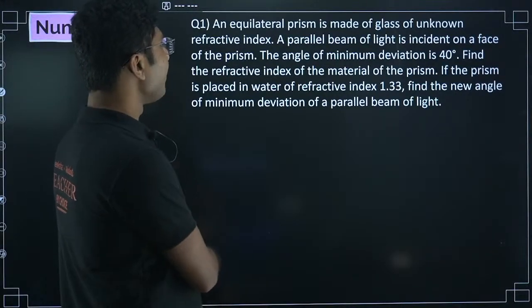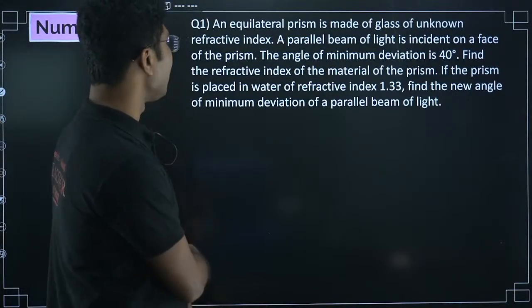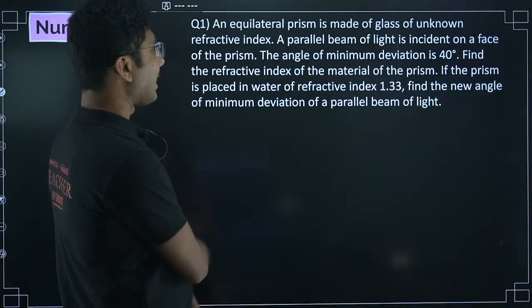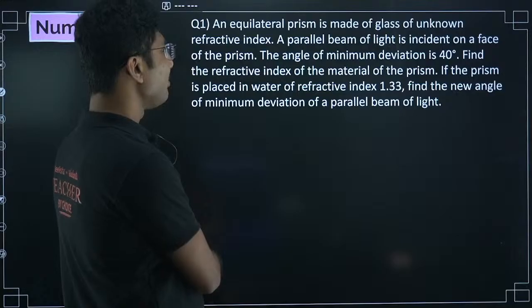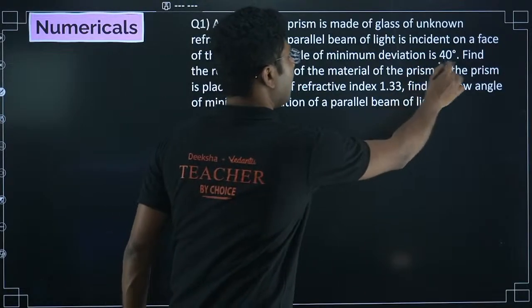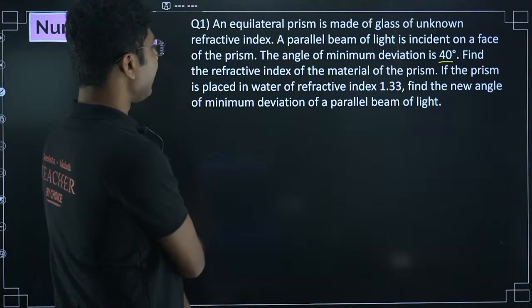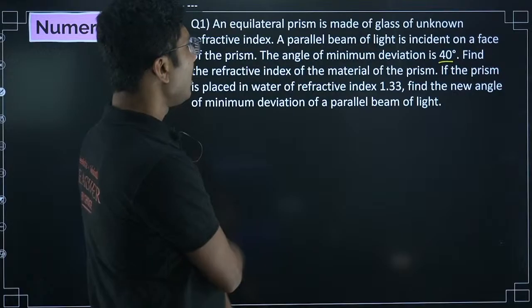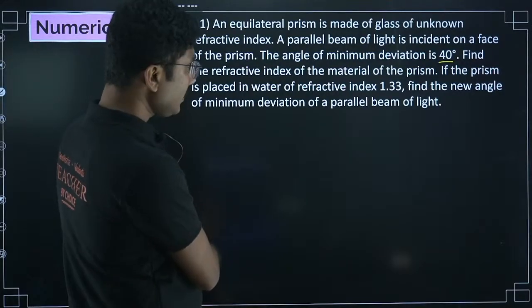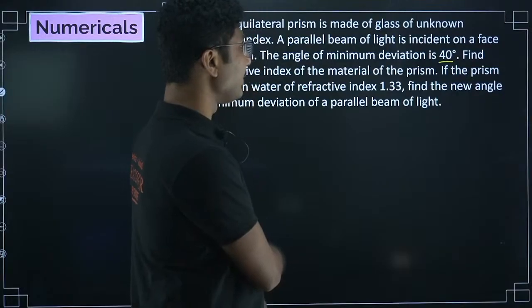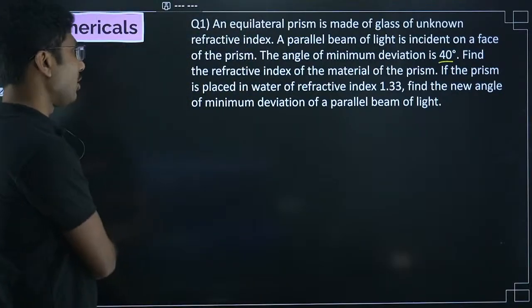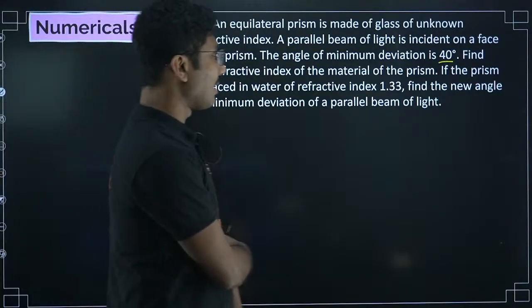An equilateral prism is made of glass of unknown refractive index. A parallel beam of light is incident on a face of the prism. The angle of minimum deviation is 40 degrees. Find the refractive index of the material of the prism. If the prism is placed in water of refractive index 1.33, find the new angle of minimum deviation of the parallel beam of light.